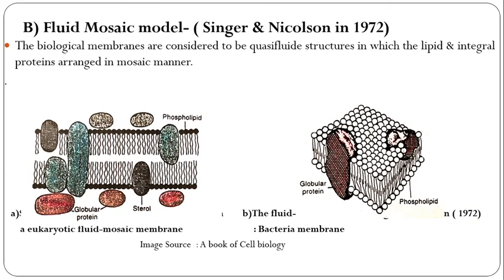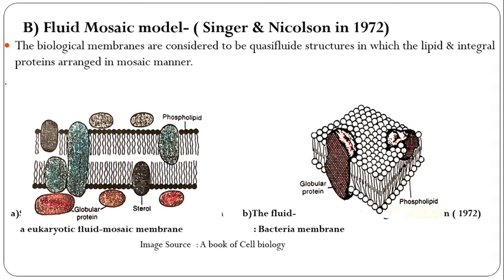The fluid mosaic model of the plasma membrane was proposed by Singer and Nicholson in 1972. It was widely accepted compared to other proposed models. An important feature of this model is that biological membranes are considered to be quasi-fluid, that is, a half-fluid structure in which lipid and integral proteins are arranged in a mosaic manner.